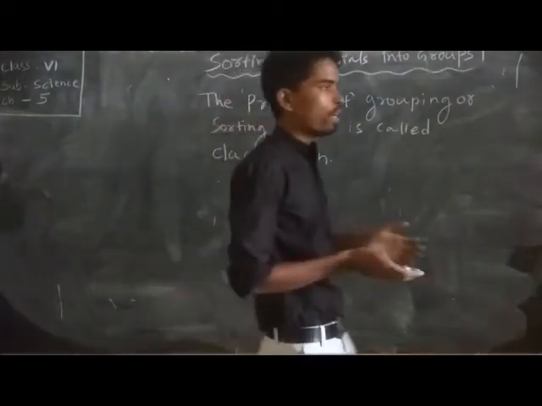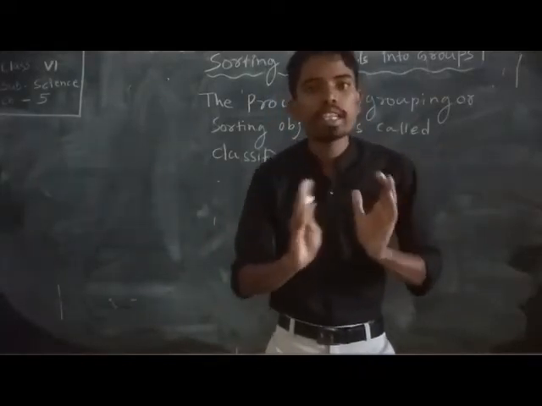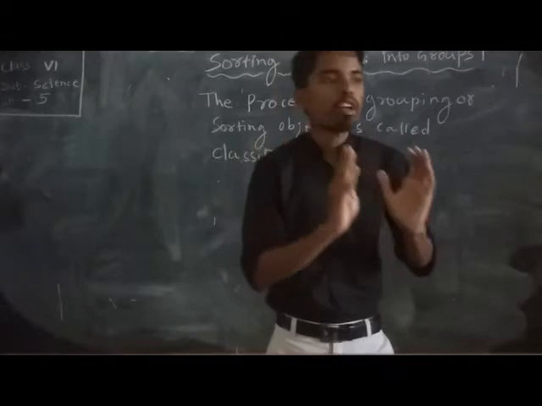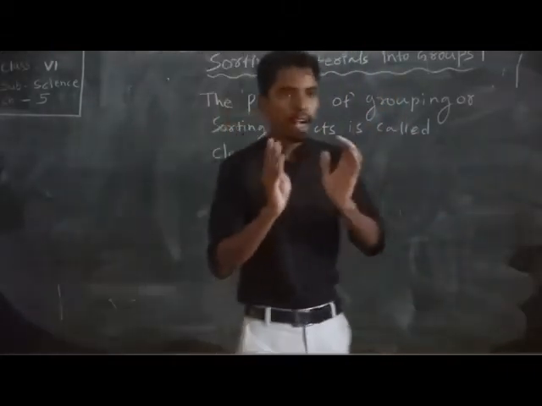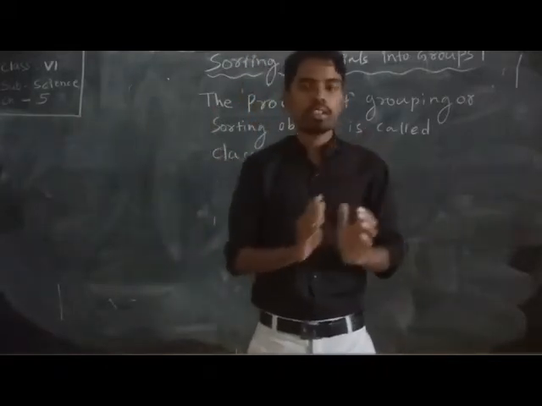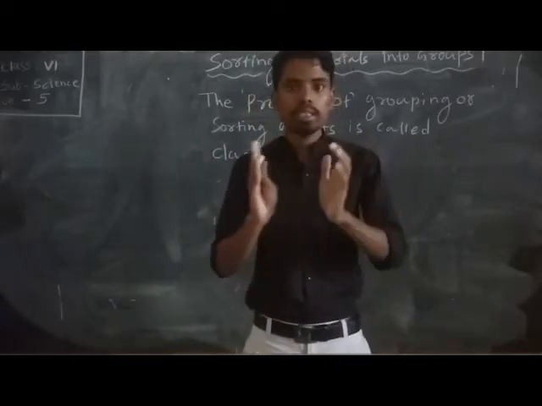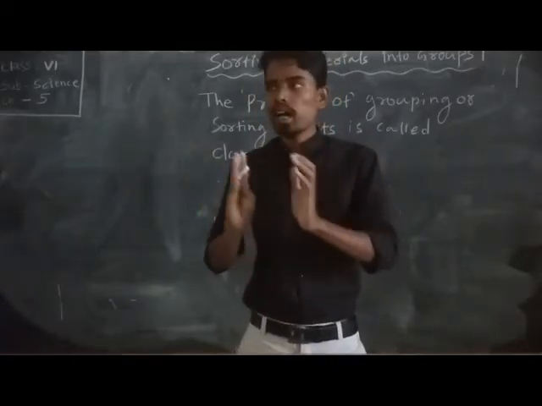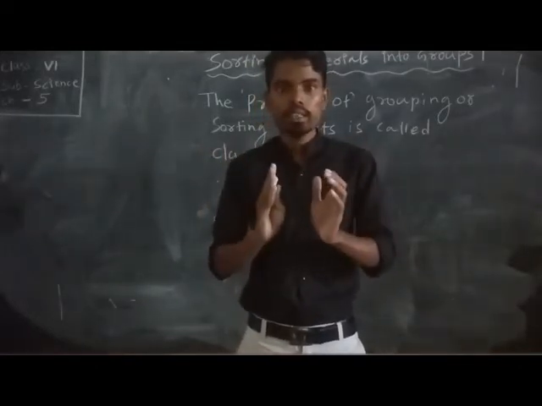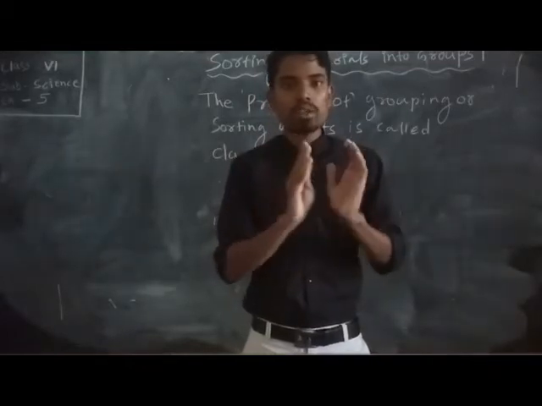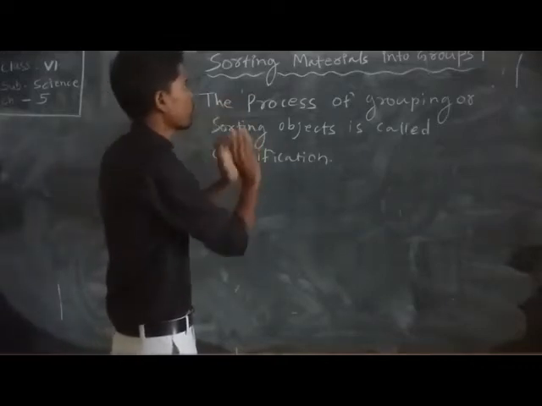We can classify materials according to their nature. Some materials differ in hardness, some in texture, and some in conductivity. A good conductor passes electricity, and a bad conductor cannot pass electricity. So according to their nature we can classify different types of materials.